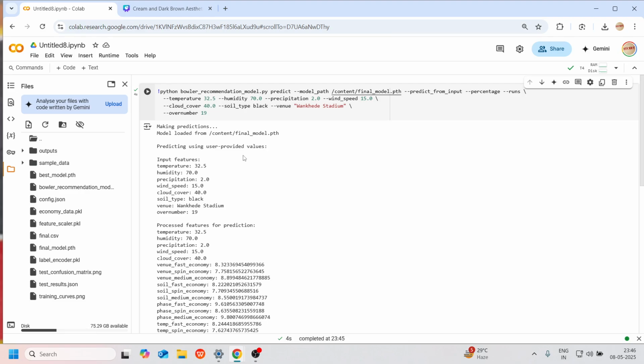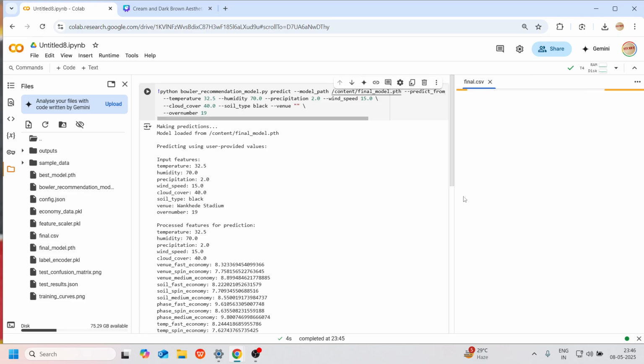We can also show for another stadium, by changing this. Currently we do not have a name, so let's see in final.csv.